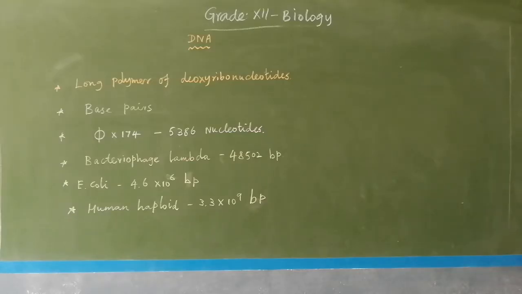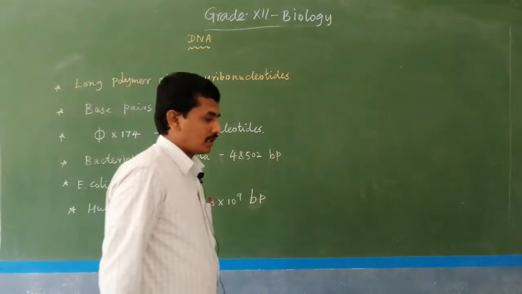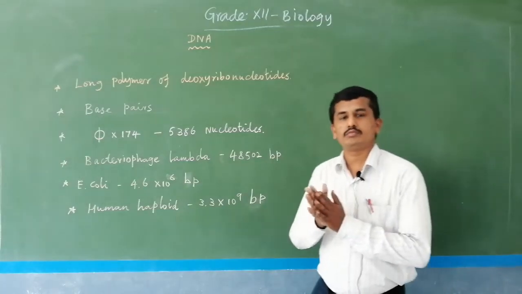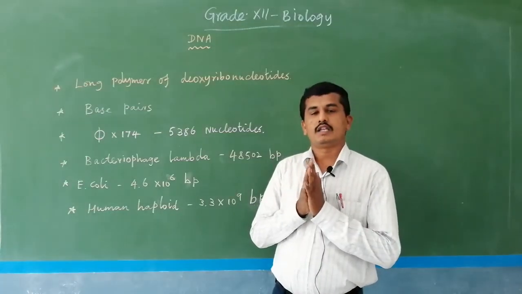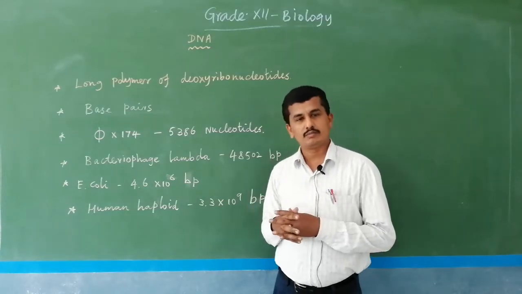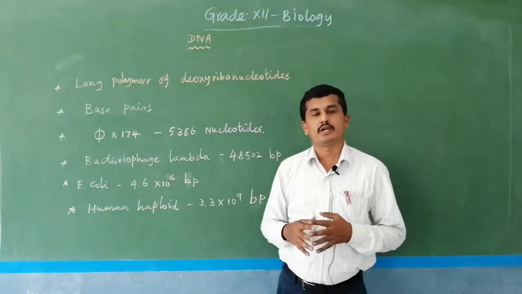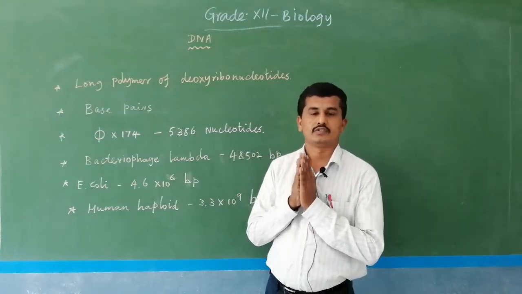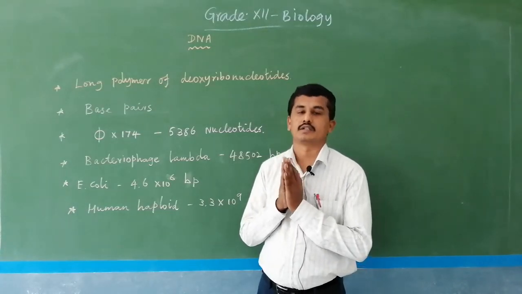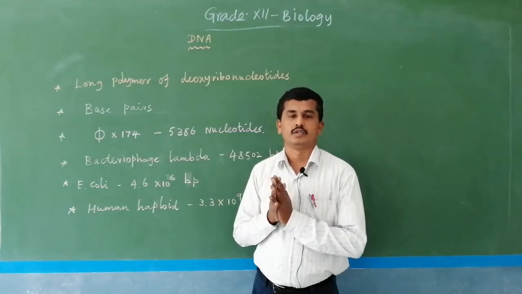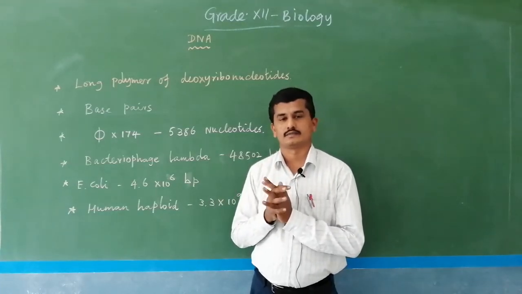The next one is DNA. DNA is a long polymer of deoxyribonucleotides. Normally, what is meant by polymer? A polymer is nothing but a collection of monomers. What is meant by monomer? A basic unit of a biomolecule. For example, in carbohydrates, starch is a polymer. Starch is a collection of glucose, so glucose is a monomer.